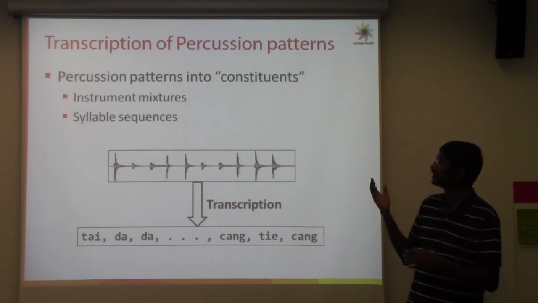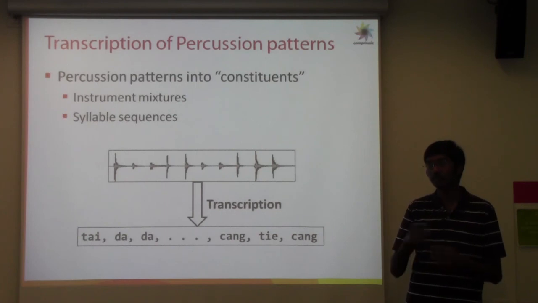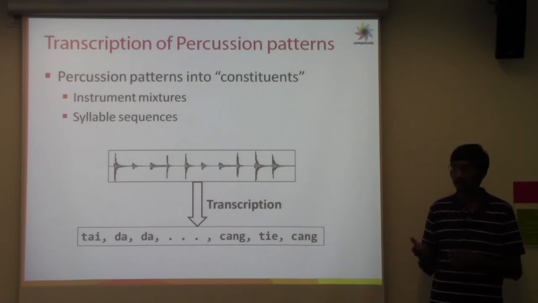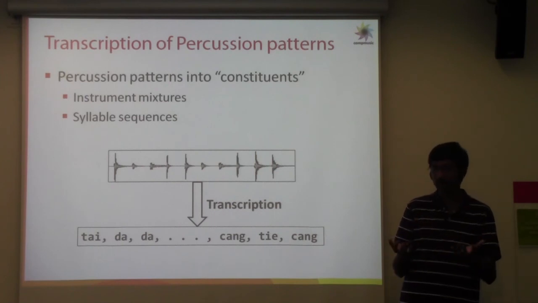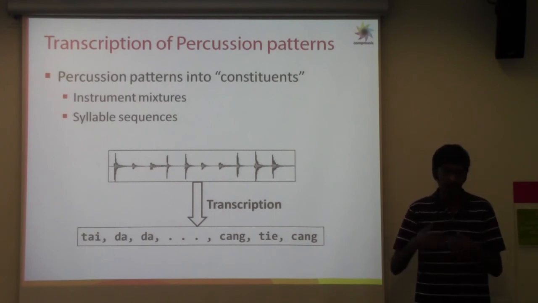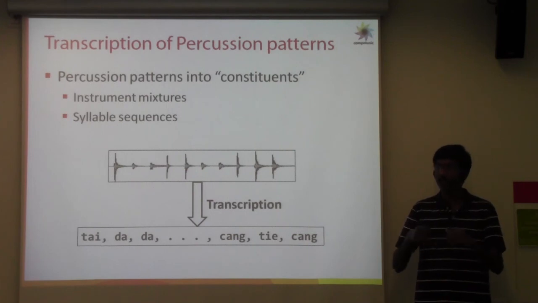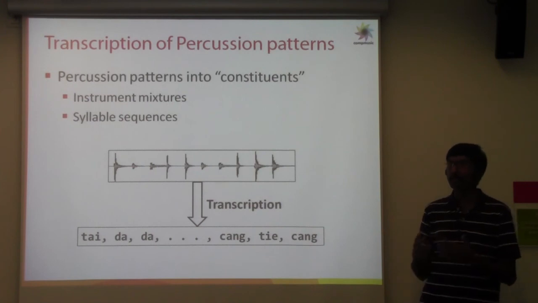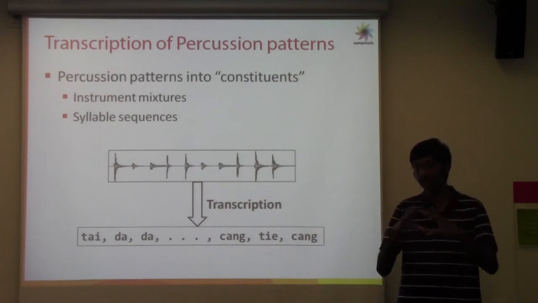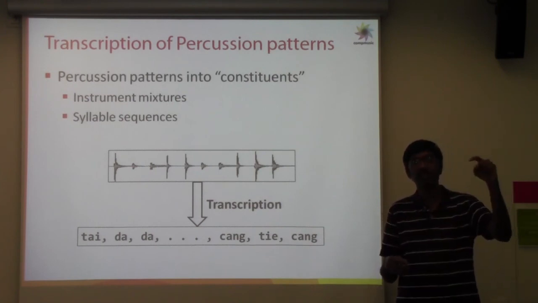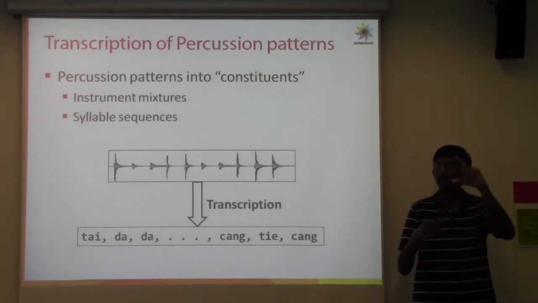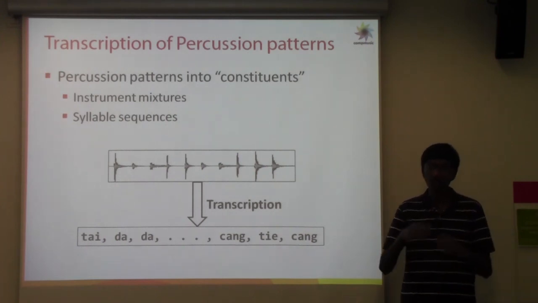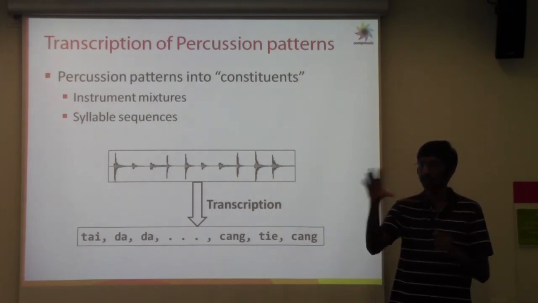the task can be defined as percussion patterns needing to be transcribed into their constituents. And we can look at the constituents in two different ways. One is to say a percussion pattern is a sequence of combinations of percussion strokes, in which case percussion patterns are instrument mixtures: this particular instrument is playing at these places, whereas another instrument is playing at a different set of places, and there can be overlaps. So we want to decompose it into a mixture of instruments.